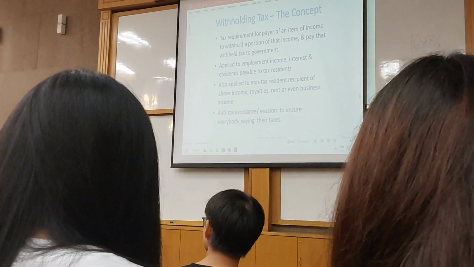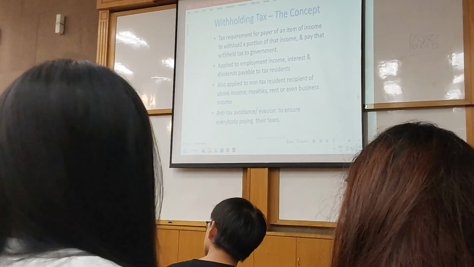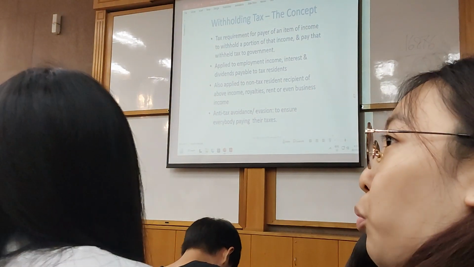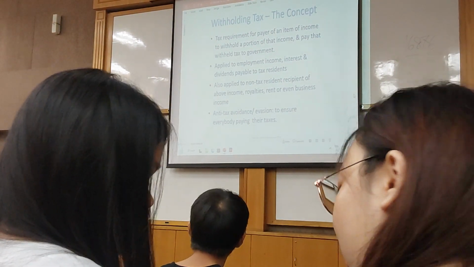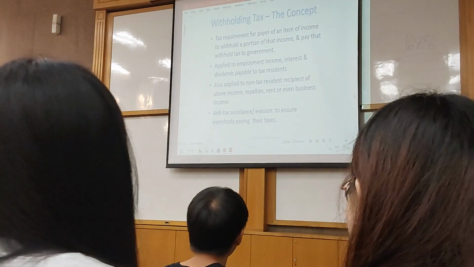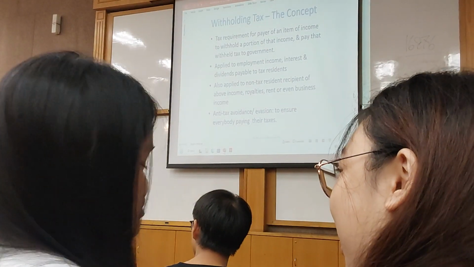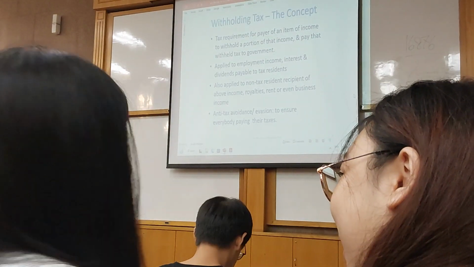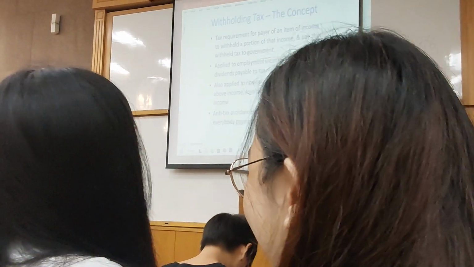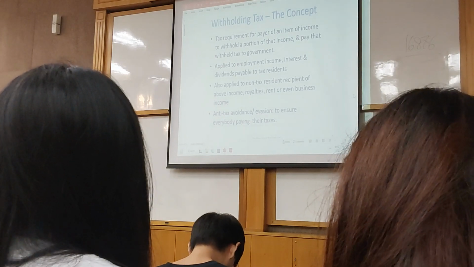For those employees with any employment income, we won't get 100% of the salary at the end of the month if we have earned, for example, 3,800 monthly salary and above. So what happens, our employer is required to deduct a certain portion of our salary to help us pay tax in advance. So that is actually one example of withholding tax. And then I've covered, in Malaysia, basically withholding tax is applicable to service income and also rental of movable properties.